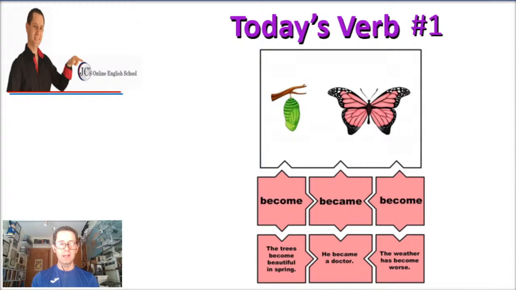Let's take a look at an example with each one of those. In the present, an example could be, as you can see on the screen: the trees become beautiful in spring. Oh yeah, they do. Became in the past: he became a doctor. He always wanted to become a doctor, and finally he became a doctor. And in the past participle, we have a sentence such as: the weather has become worse. Yes, true. That one is based on a true story. So once again, irregular verb: become, became, become.